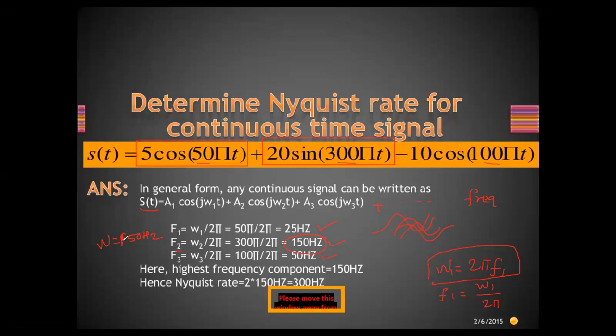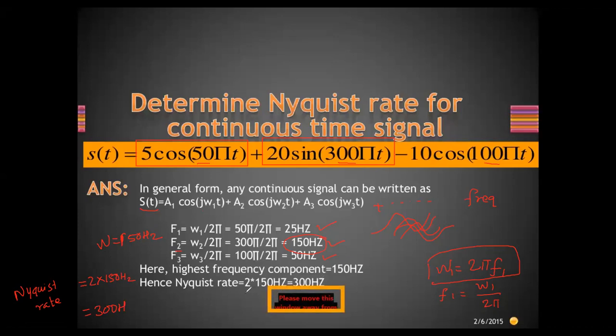150 hertz is the maximum frequency in the incoming signal, and from that we can calculate the Nyquist rate. We simply multiply it by 2, so the Nyquist rate will be twice 150 hertz, which is basically 300 hertz, as shown here. I hope the relationship is clear now.